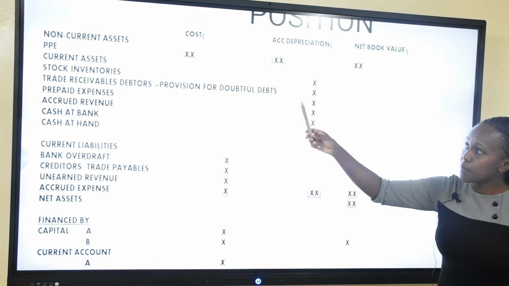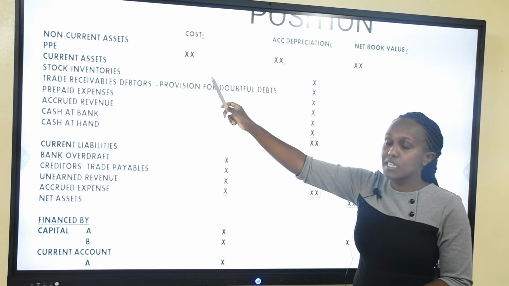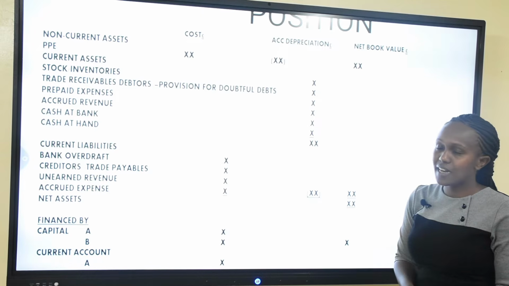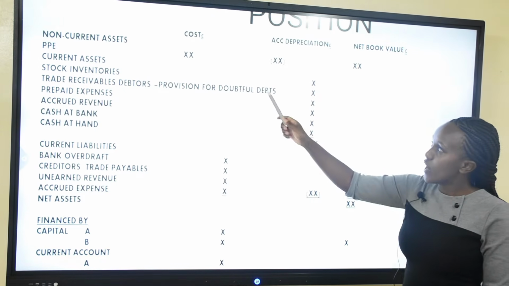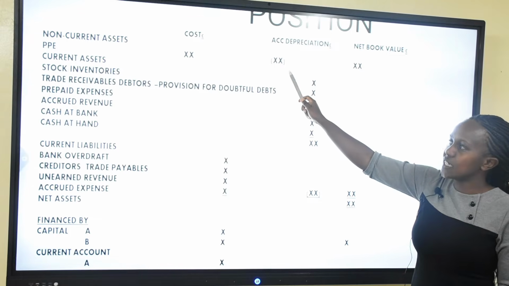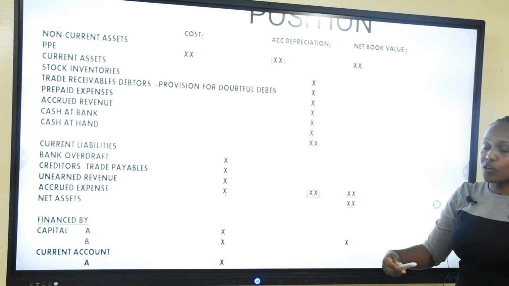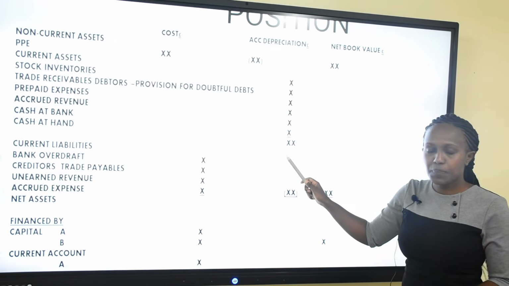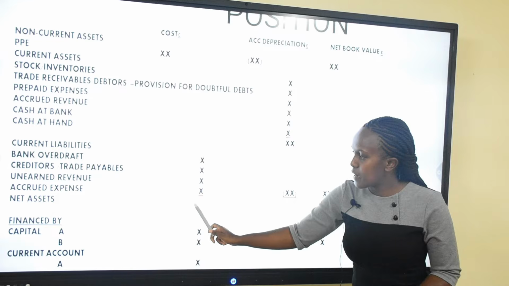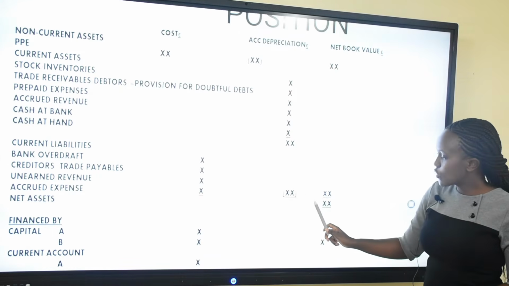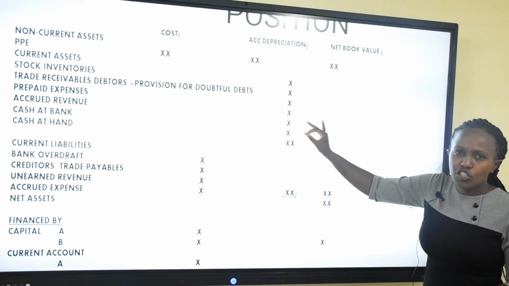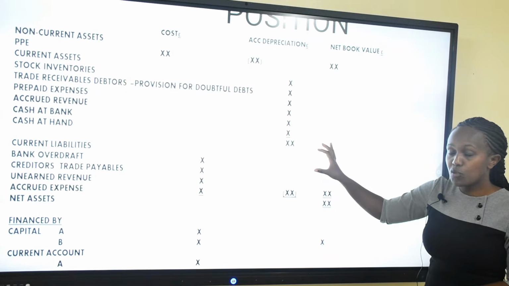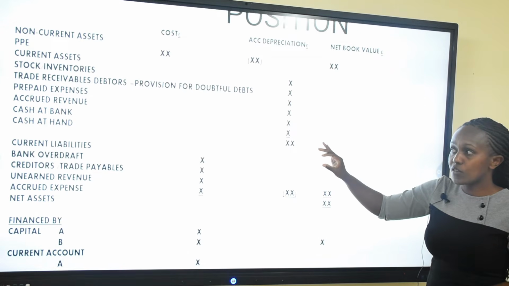So we are going to start with the PPE. That stands for plant, property, and equipment, that is all the fixed assets or all the non-current assets. We are going to have the cost, then their accumulated depreciation. Quickly, we are going to come to all the current assets that the business has, as represented there. We are going to less the current liabilities, and we are going to get the net assets. So this part does not change. Kindly refer to that video where I've explained financial statements, because it is prepared the same way as that of a sole proprietorship.